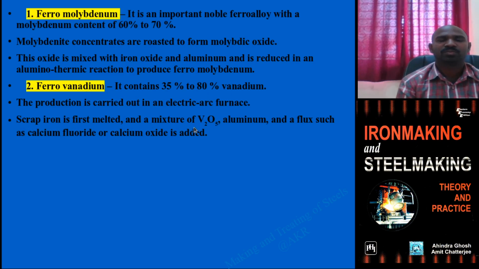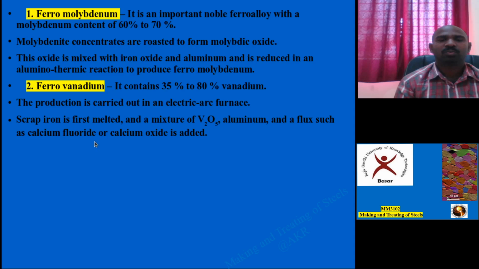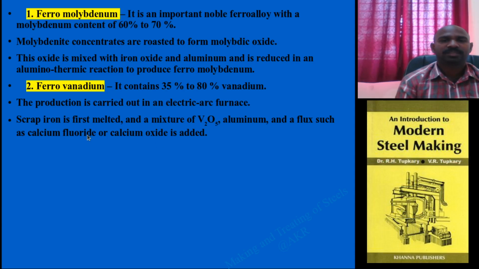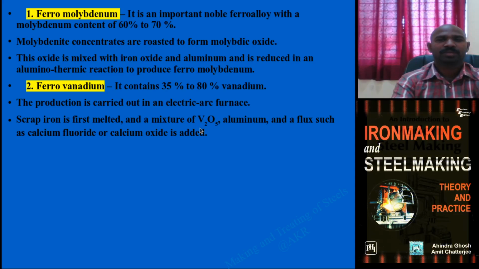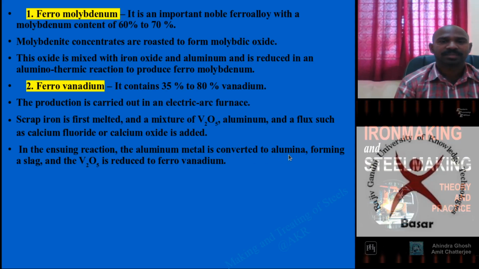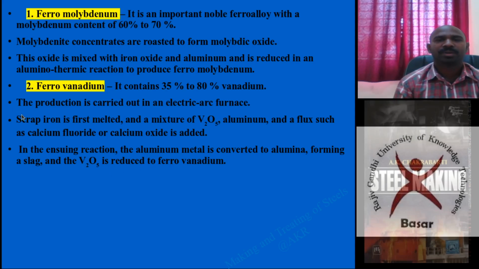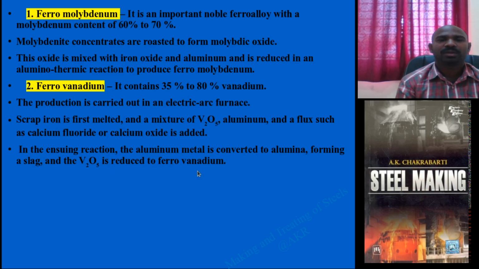Scrap iron, V2O5 vanadium oxide and aluminium, and some amount of flux in the form of calcium fluoride or calcium oxide, CaF2 or CaO, are added as raw material, mixed, and the process is carried out in the electric arc furnace, melted, and finally produces ferrovanadium. The aluminium metal is converted into alumina in the process and goes out as slag, and V2O5 is reduced and mixed with scrap iron to form ferrovanadium.